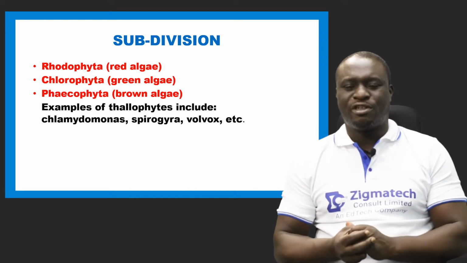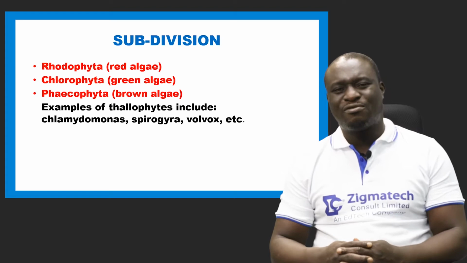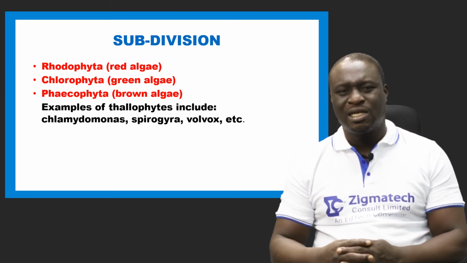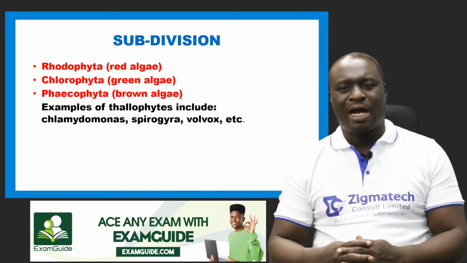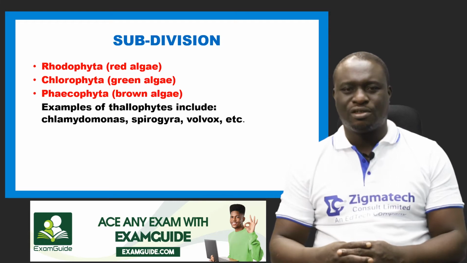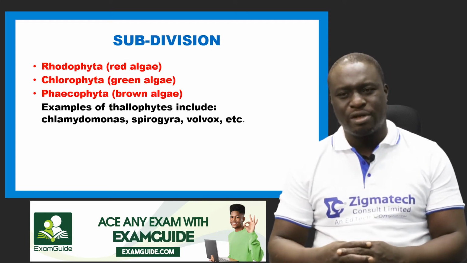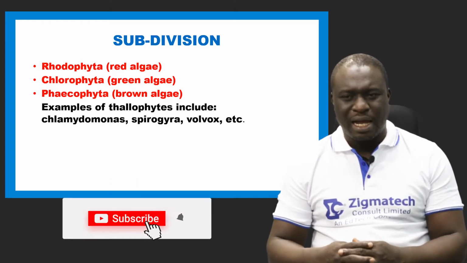Next, subdivisions under thallophytes. We have several subdivisions under thallophytes. We have what we call Rhodophyta, Chlorophyta, and Phaeophyta. Rhodophyta simply means red algae. The Chlorophyta talks about green algae, and the Phaeophyta talks about the brown algae.